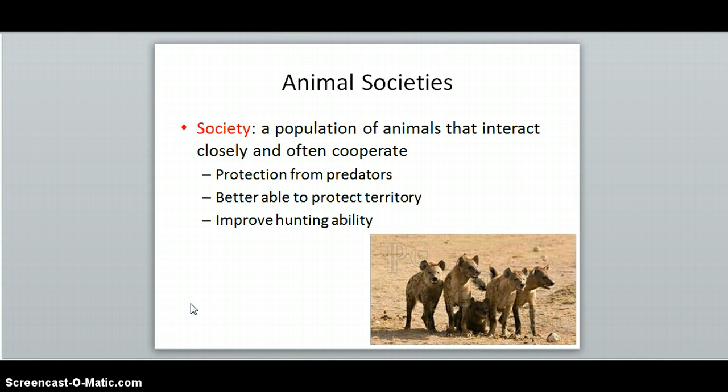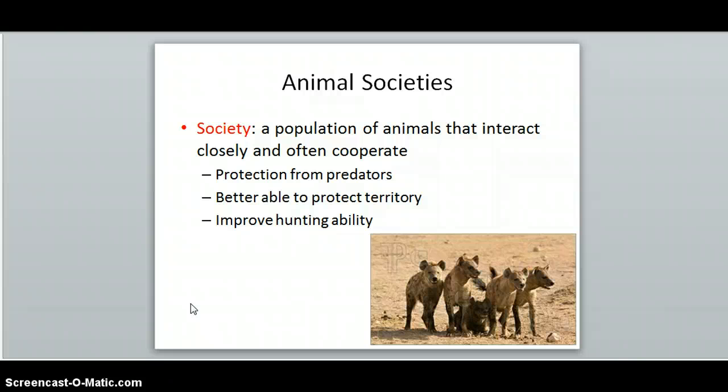In the animal world, there's power in numbers. It's easier to find food if many individuals are looking for it. It's easier to fight off predators if you're not the only one fighting. And territory is more easily defended if more than one individual is threatening the invader. Because all of these things are easier to do in a group, some animal populations form societies.